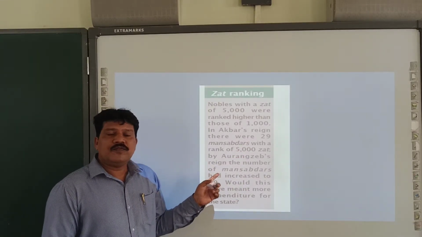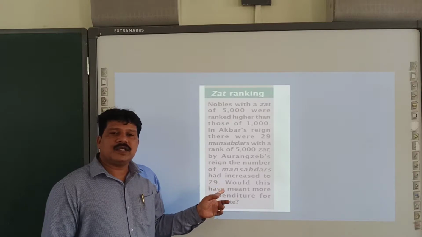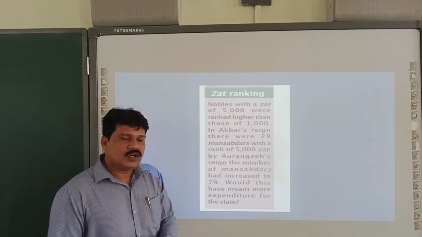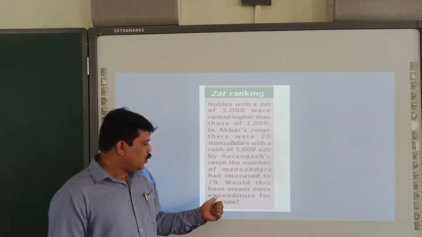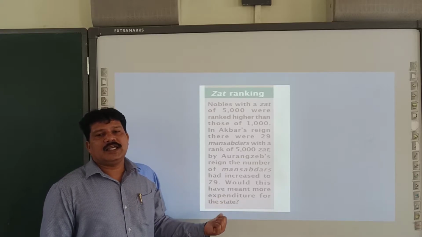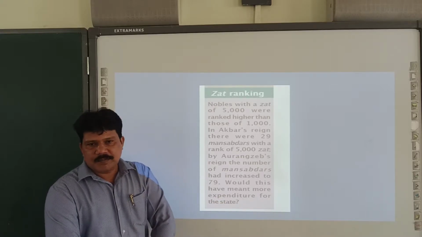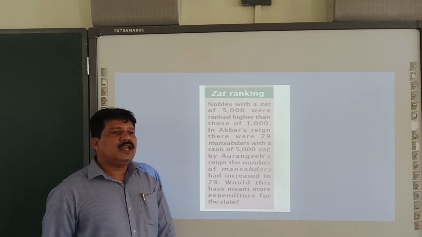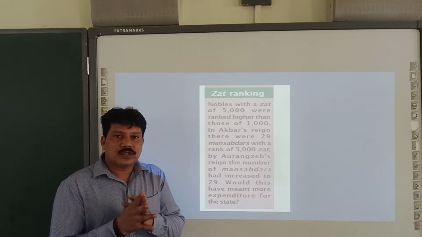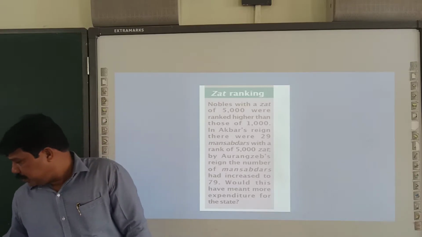The increase of Mansabdars during Aurangzeb's time was one of the reasons for the exploitation of the peasantry. Would this have meant more expenditure for the state? Yes, the increase in the number of Mansabdars or jagirdars created an increase in the expenditure of the government.